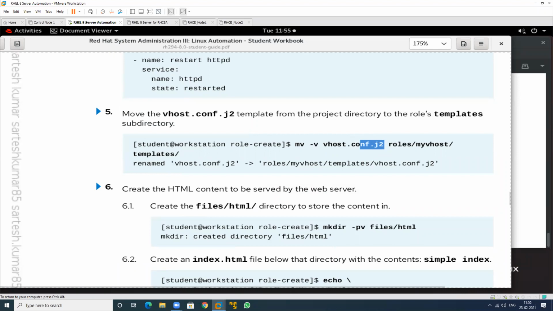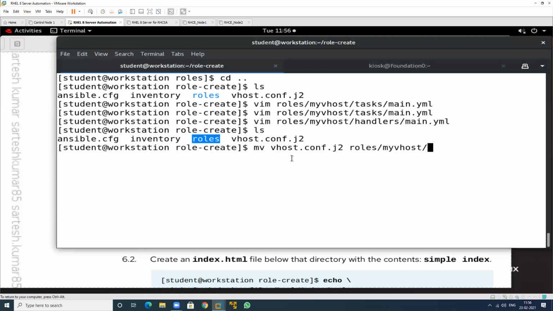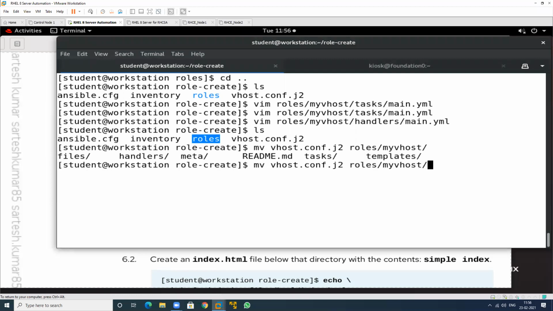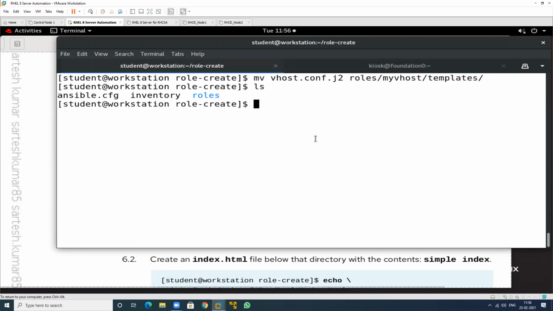See, I have a template file in my current location, but I want this file in the roles templates folder. So just mv, which means to cut this. Which particular file? This file, and move it into roles, in the templates location. So just move this. So see, this has been completed.